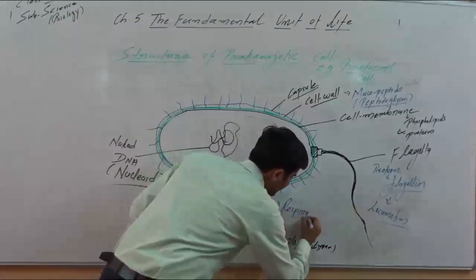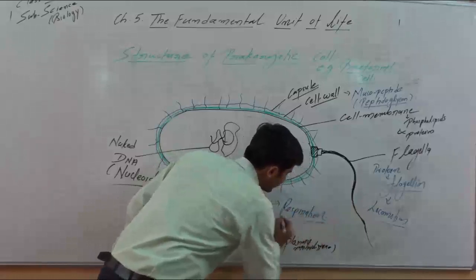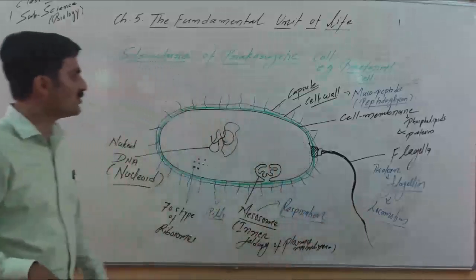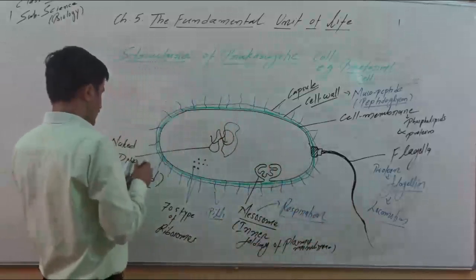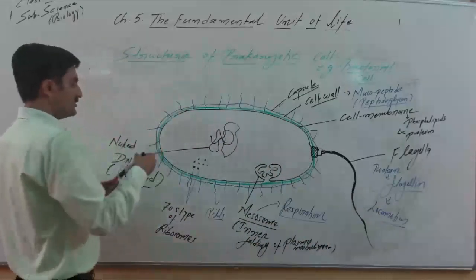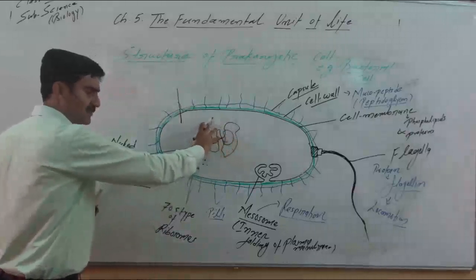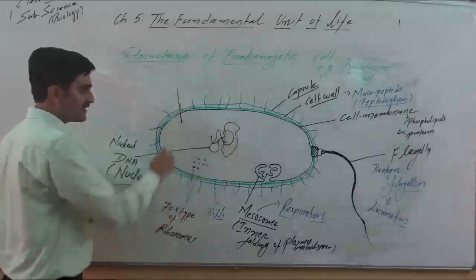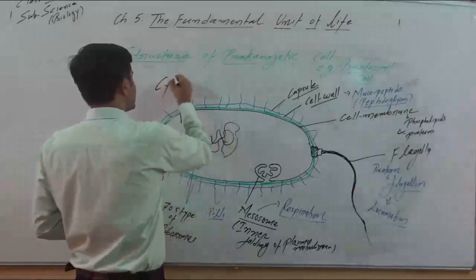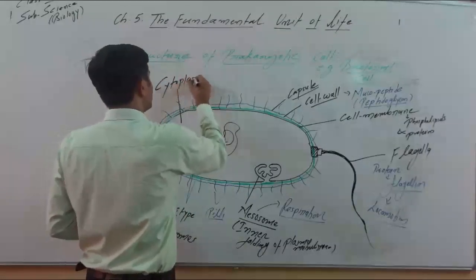Actually it increases surface area and many metabolic reactions take place, but you can remember mesosome helps in respiration. The fluid part of the cell, where nucleoplasm and cytoplasm are not differentiated, we can simply say cytoplasm.